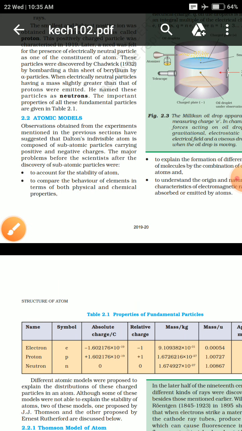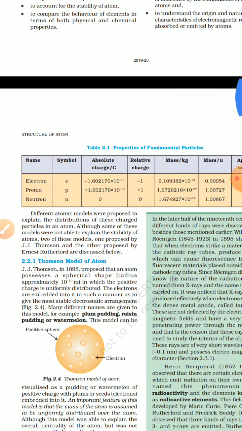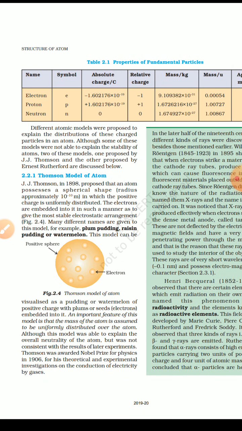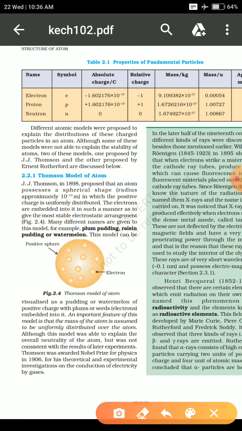In order to build a model of the atom, to understand how an atom would look or what the structure of an atom could be, several scientists proposed various models, and two of them are very famous, which we had understood in our earlier, smaller classes. We will study them in more detail in this class. The very first model, which we have been studying from the smaller classes, is Thomson's atomic model.